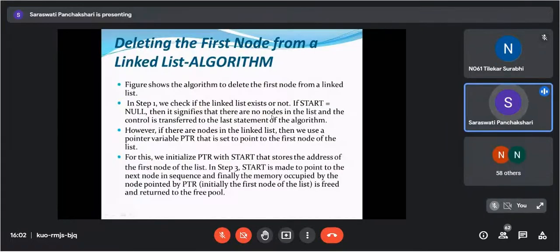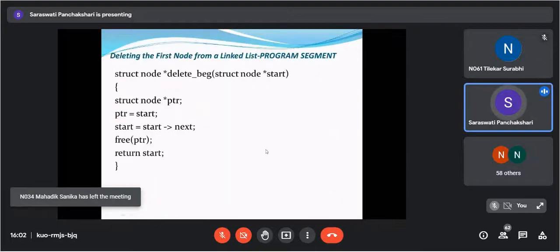We are checking here if start equals to null. Okay, that has been explained completely here. Now the code we are going to see. First, deleting a node from the beginning. This function we are going to write down, delete beginning. That start we are passing here.